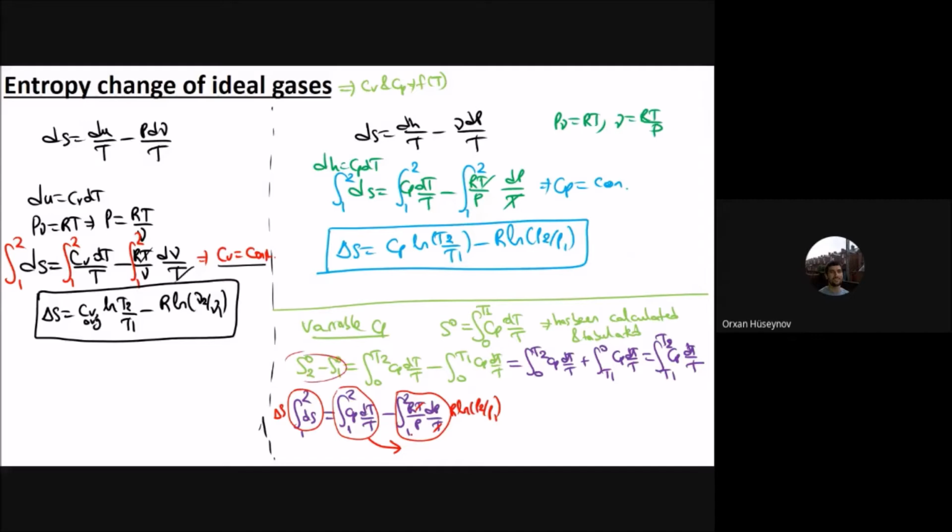That one will be the difference of these two quantities. And the formula will say S2 sub 0 minus S1 sub 0 minus R ln P2 by P1. These two quantities are in the tables. We will do examples for these. If you look at the tables, you can see these two formulas there.